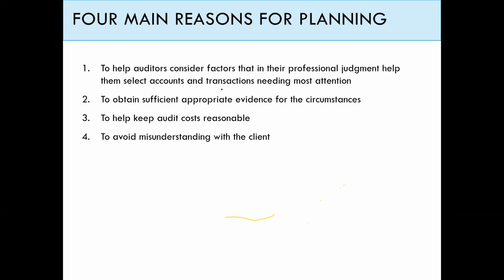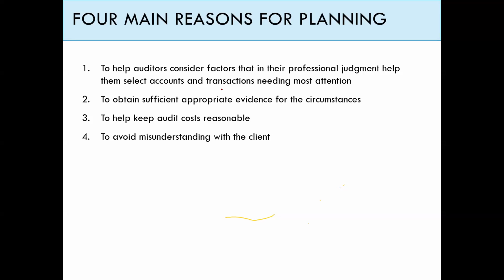Third, to avoid misunderstanding with the client, because in the planning we will set whatever the requirements of the auditor from the management and what the management is expecting from the auditor.